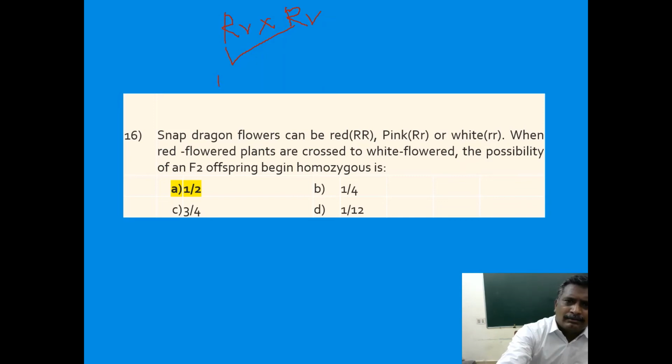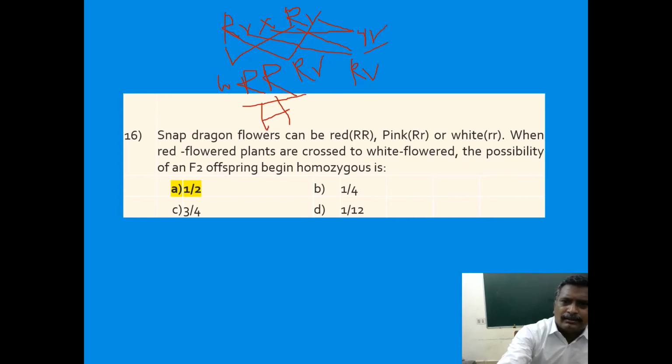We are again making a cross between them. So capital R capital R will develop. Capital R, small r will develop. Capital R, small r again will develop. Small r small r. This is homozygous.